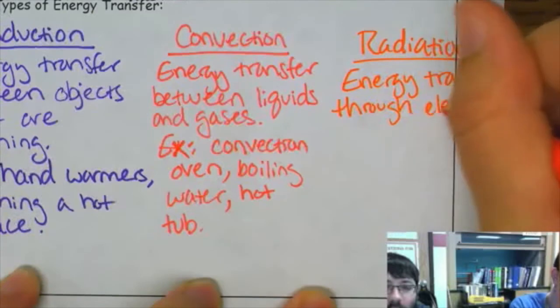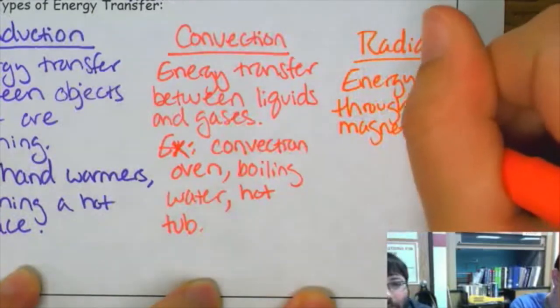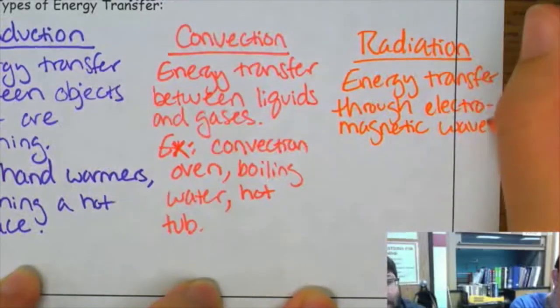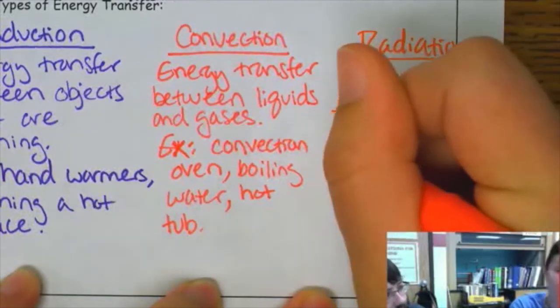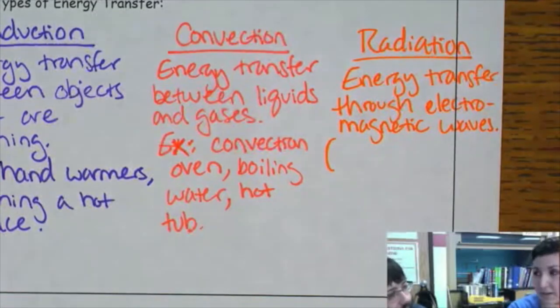That's like whenever you have too many lights on in your room, sometimes it can kind of heat up the room a little bit. That's exactly right. I'm going to clarify here, since a lot of people might not know what electromagnetic waves are. Let's just say that how you know it's radiation is if nothing is touching and there's no liquids involved. So if you can just remember that, nothing is touching.